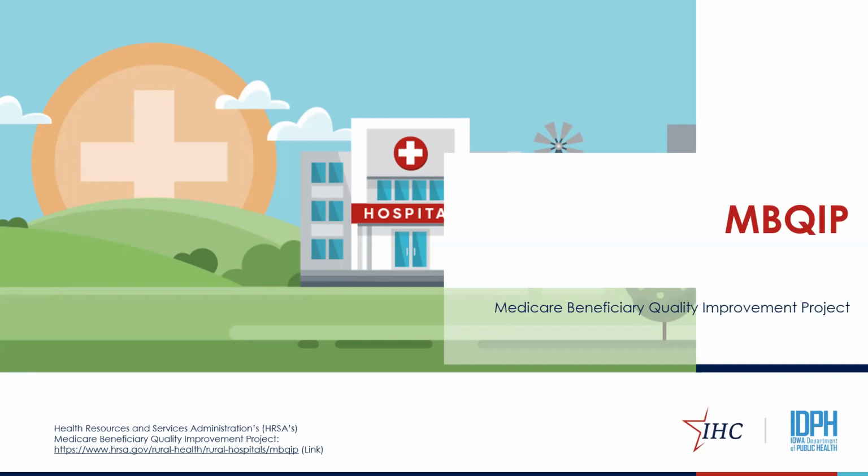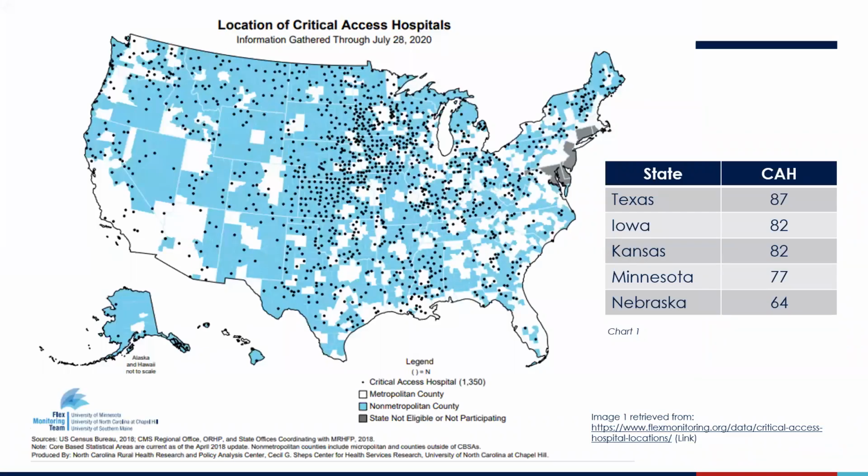This next slide is going to show you the location of critical access hospitals in the United States. And you will see that Iowa has the second most CAHs nationally. In the MBQIP Flex program, with IHC serving as the prime contractor, we did want to assure that you are all aware that we have this contract for 3 full years. So essentially, it would go through 2022. The quality improvement work aligns with the hospital work that we already do.